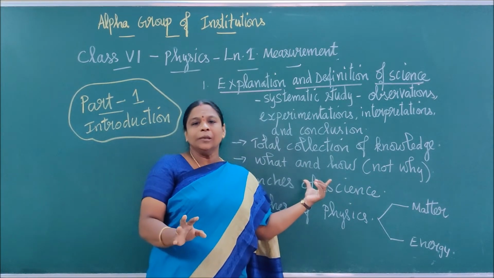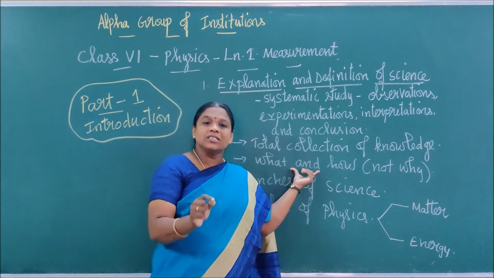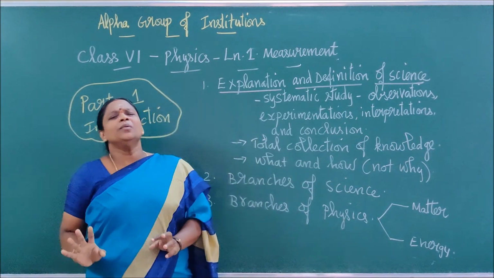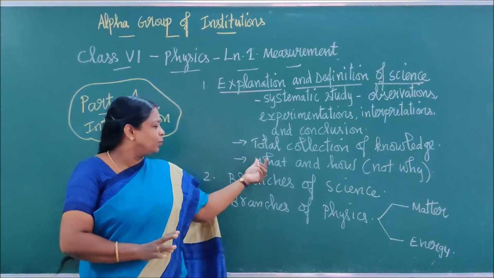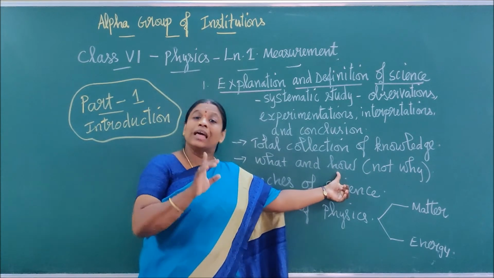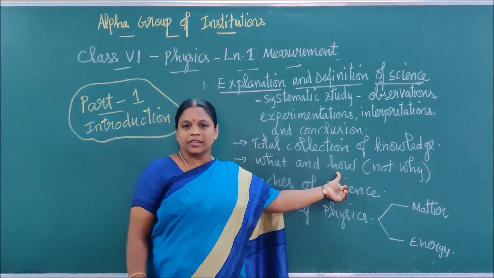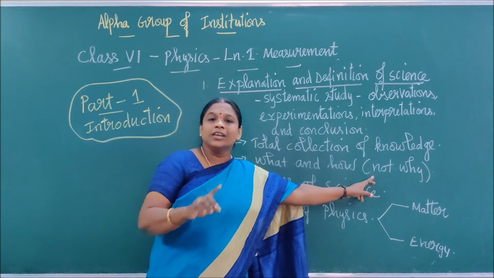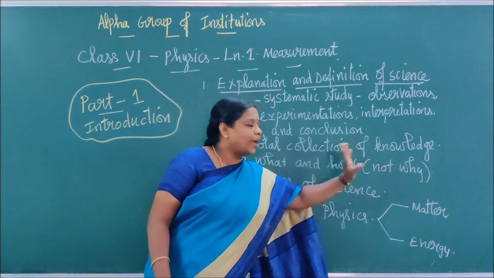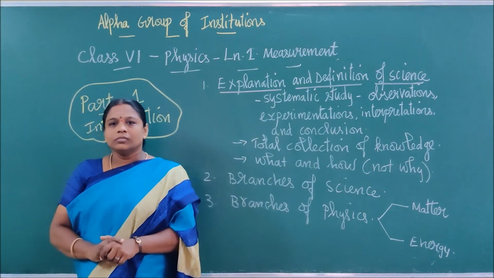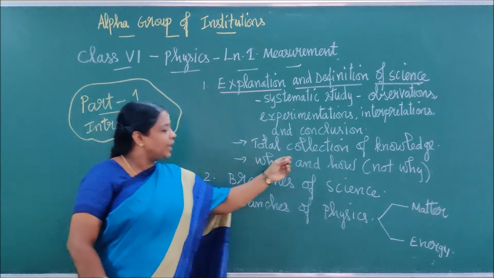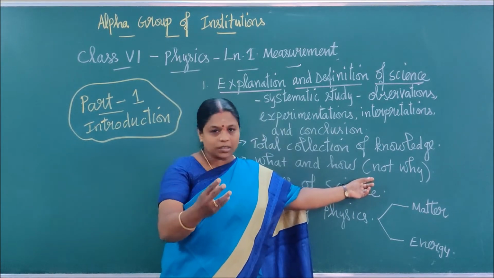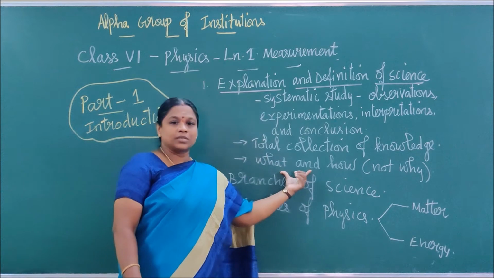So generally, science will answer the question what and how. For any process around you, you put the questions what and how. The answer for it is called science. Okay? And in your book it is told that it will not answer the question why. Because this is the basic answer, or it will not have that much importance when compared with these questions.